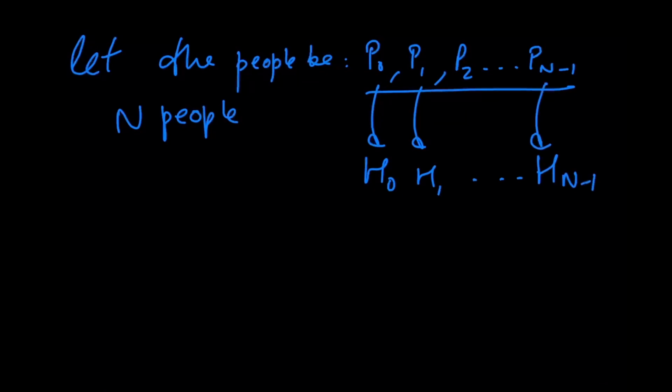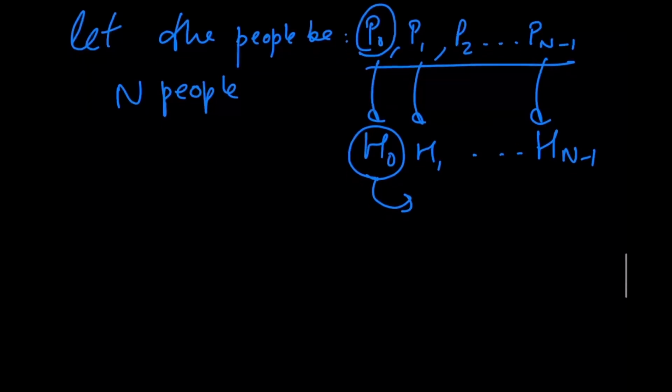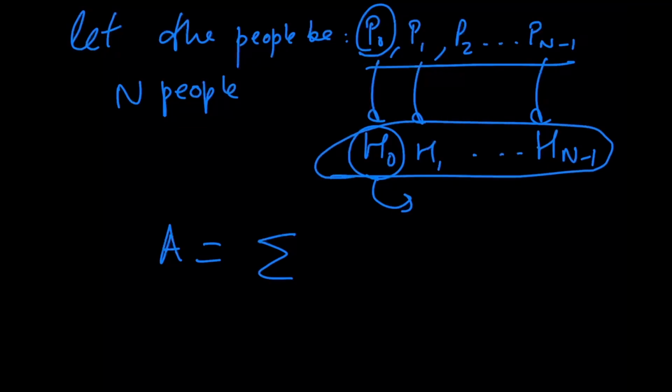All this means is h0 denotes the hat value that p0 is assigned eventually. Now, let's also denote a variable called a as the total sum of all these hat values from 0 to n minus 1, which would look something like this.